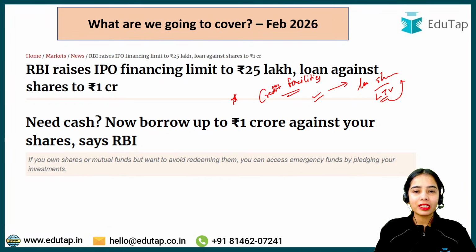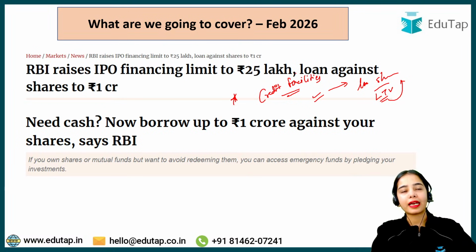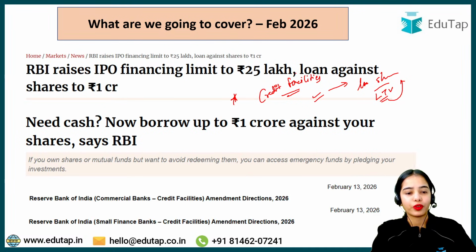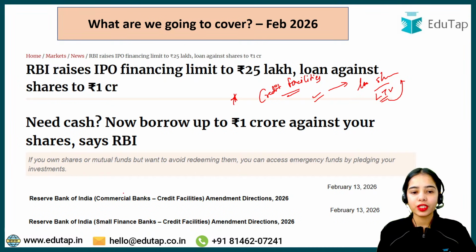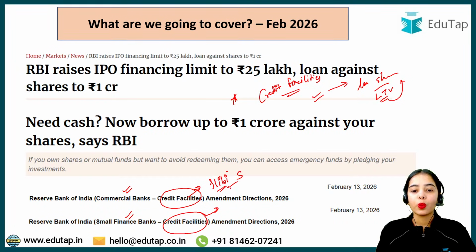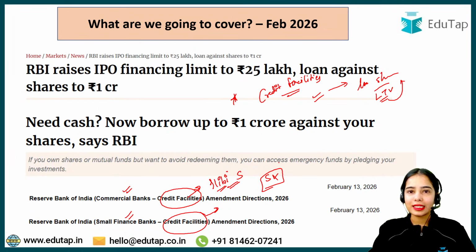So we will start with the session, and today's session is going to be important from your common understanding as well as from the examination point of view. RBI has released the notifications for the commercial banks and for the small finance banks regarding the credit facilities that will be provided against the eligible securities. Now, what are the eligible securities? What are the securities that are not eligible? So criteria have been provided that we will discuss, and the limits have been decided that we will discuss. So let's get started without any delay.